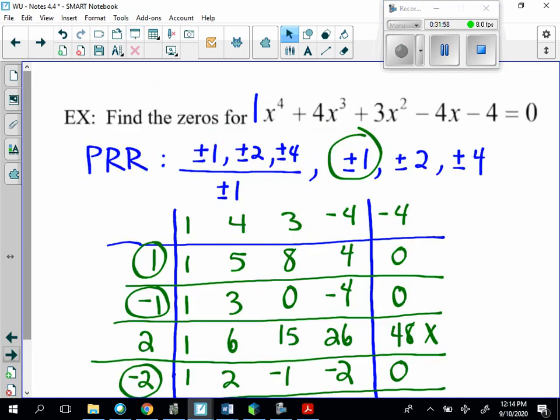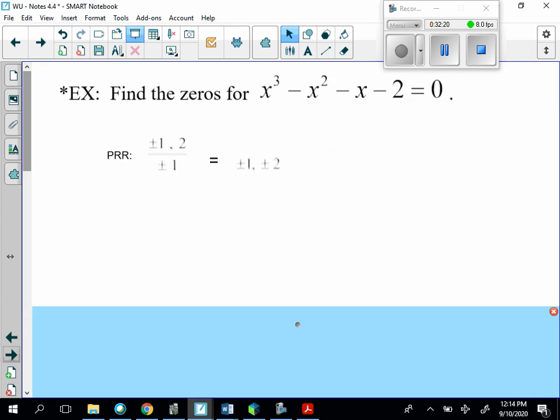So when we performed all these synthetic divisions, I could have really stopped after these two and synthetically divided twice on the original equation until I made the quadratic. Just keep that in mind. So you can write this one down and do this one on your own, but the tape has gone too long, so I need to get to Descartes' rule of signs. So pause if you need to.